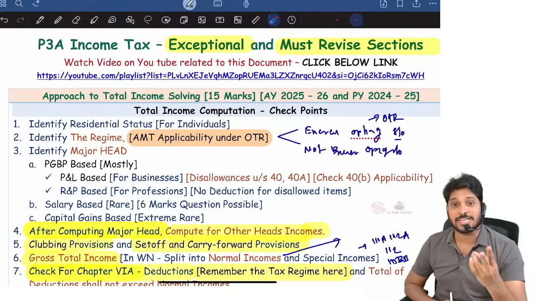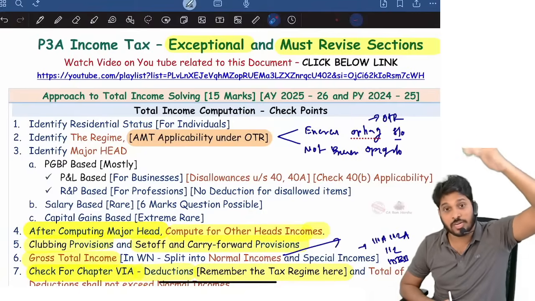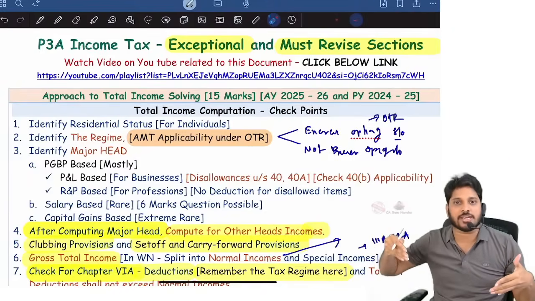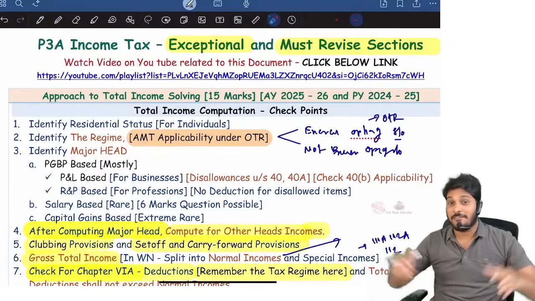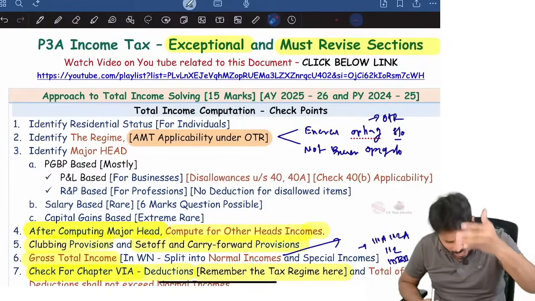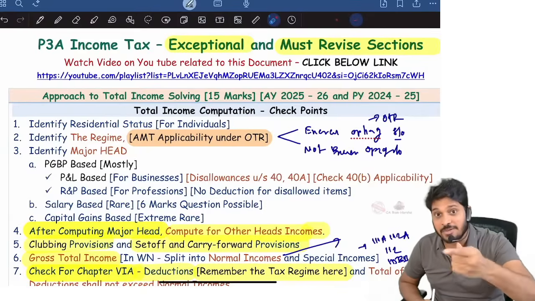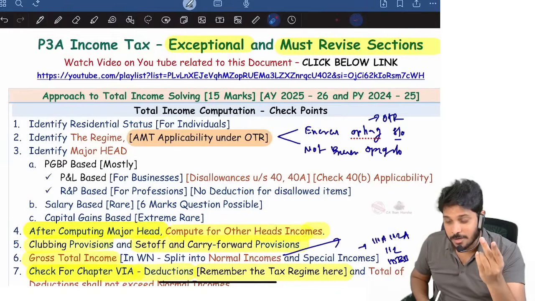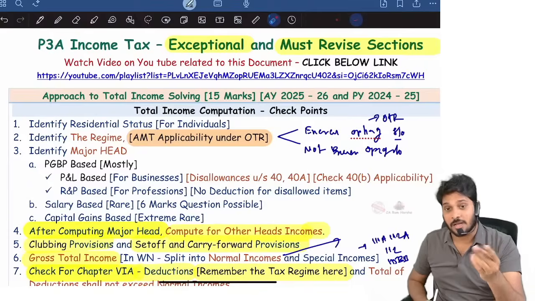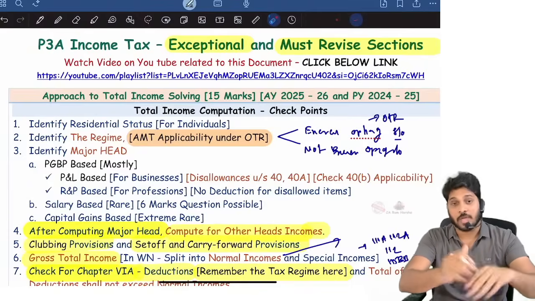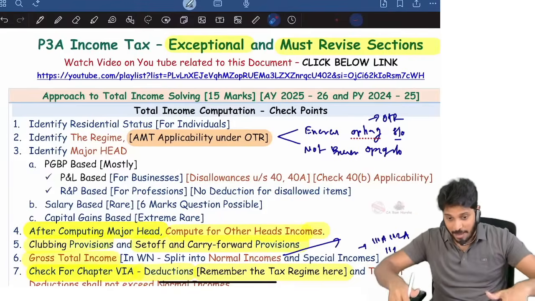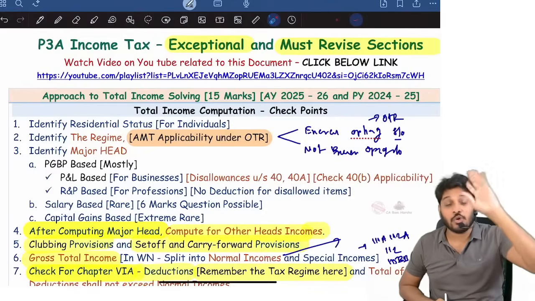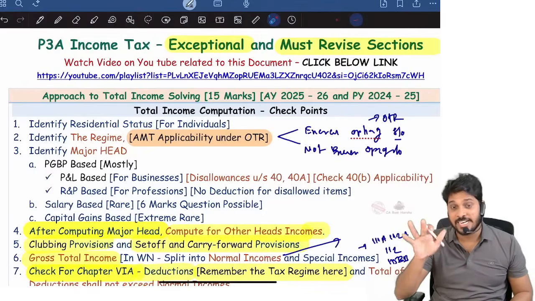When both the regimes are tested, first you compute gross total income as per DTR. Then do little adjustments to arrive at OTR income. Then compute tax again. When you are computing tax under optional tax regime, compute as per whatever we discussed, plus see AMT applicability. In the question, 35AD deduction is there, 10AA deduction is there, 80QQB, RRB, JJAA deduction is there. Add back all these deductions to the total income under optional tax regime. Minus notional depreciation, because 35AD deduction you don't get, right?